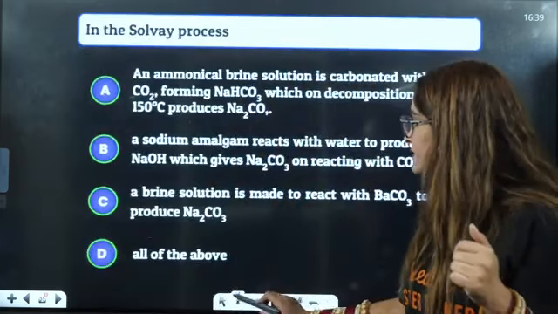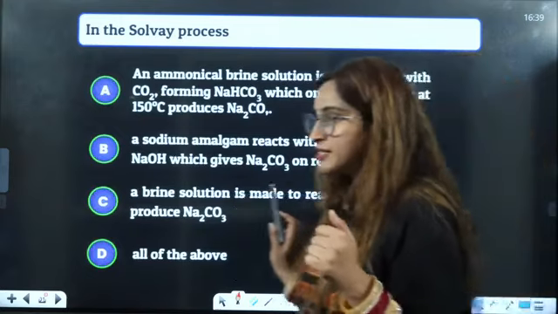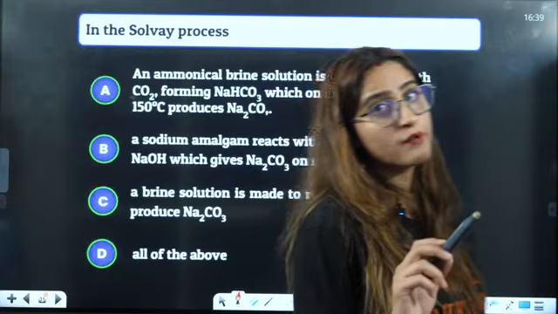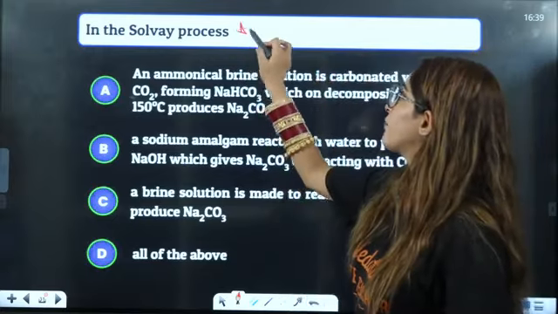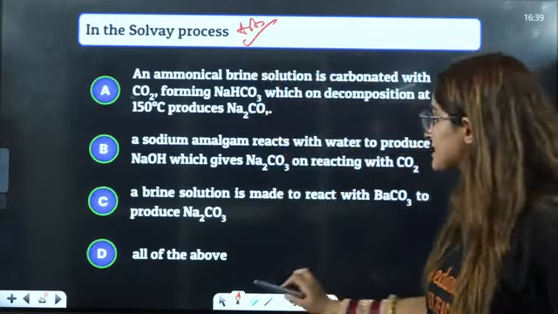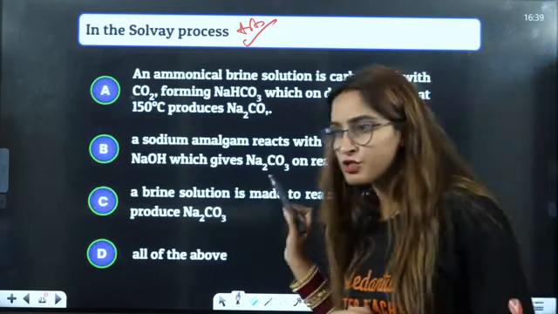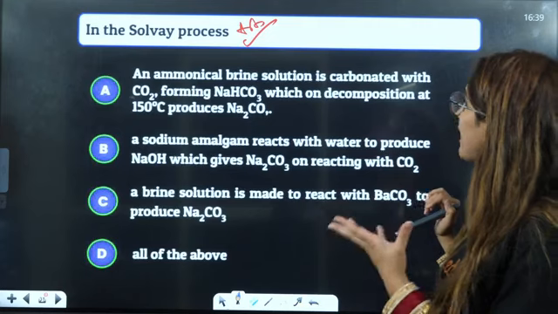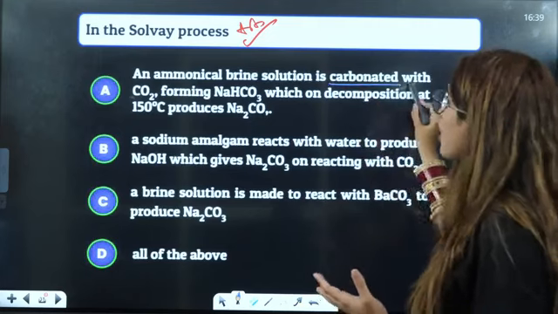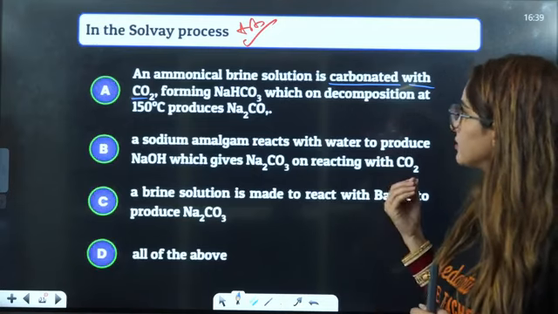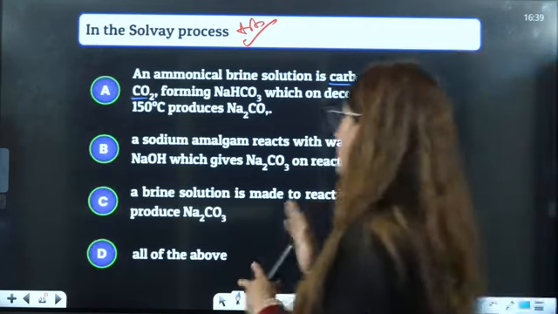Next is the Solvay process. It is in the S block, and the Solvay process is very, very important. Let us see that. They are saying an ammoniacal brine solution is carbonated with CO2, forming, okay, we have to see what happens.